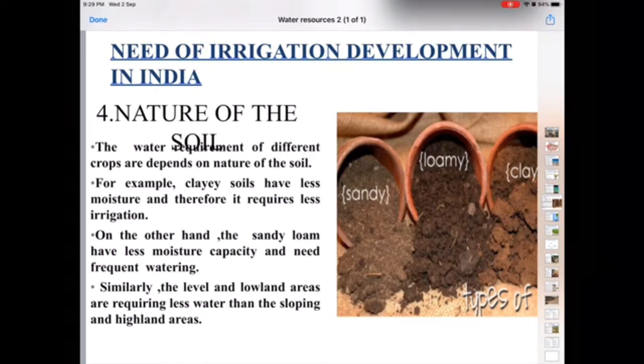But on the other hand, the highland areas, the hilly areas and the plateau regions, because the rocks are hard in these areas, are non-porous in nature, so these areas require frequent irrigation for the crop requirement. This is also applicable for desert soil, which needs more water as it is porous in nature. So these areas require frequent irrigation for the